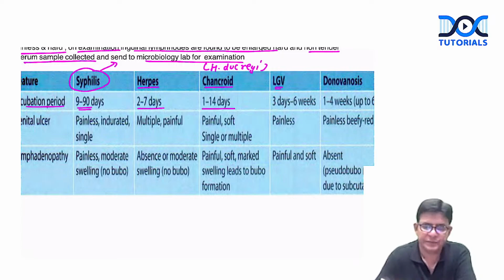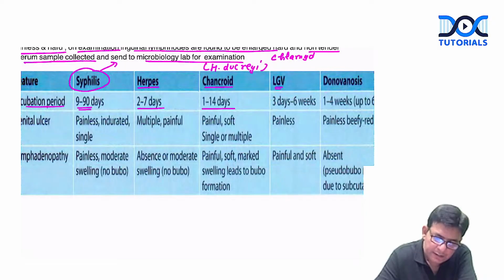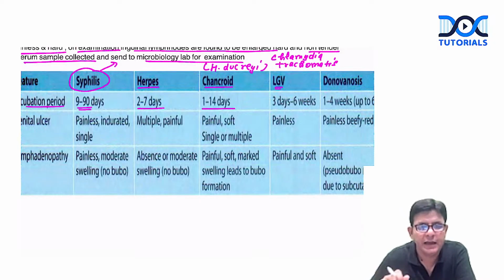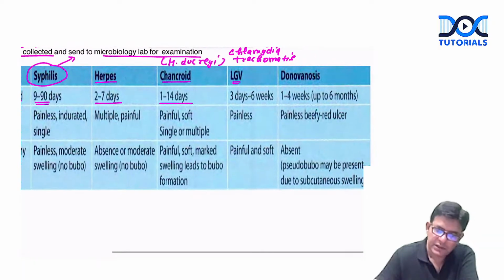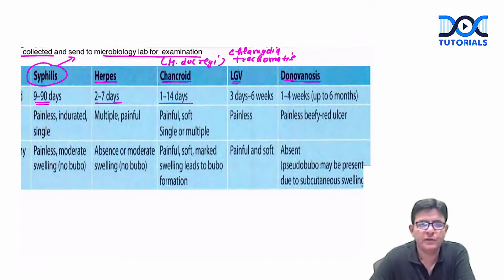Lymphogranuloma venereum. Lymphogranuloma venereum is caused by Chlamydia trachomatis. Which particular strains of Chlamydia trachomatis? L1, L2, L3. And more by which one? L2. Then comes donovanosis. And donovanosis is mostly caused by whom, guys?